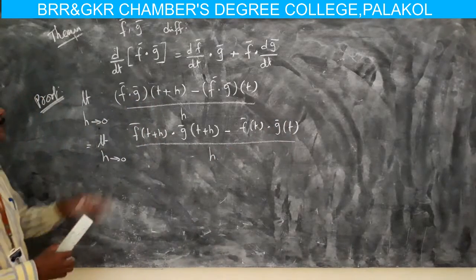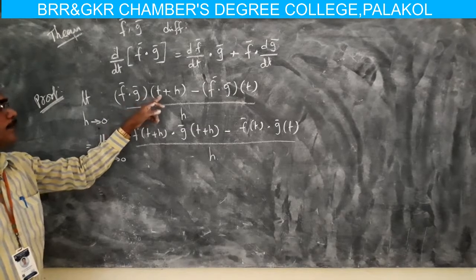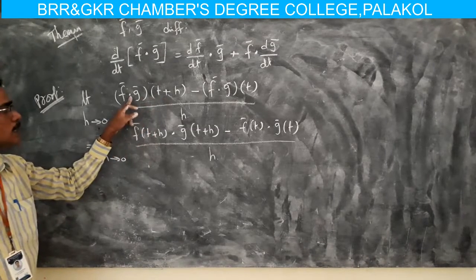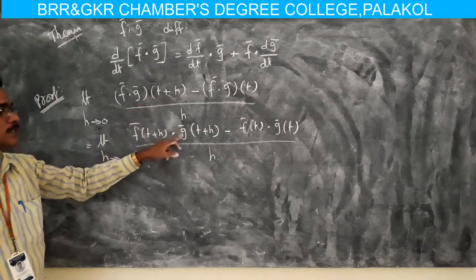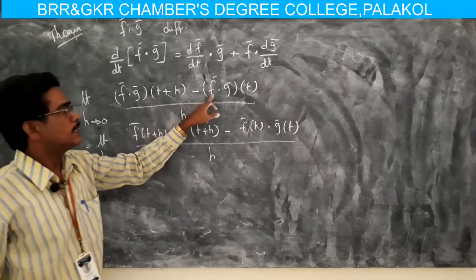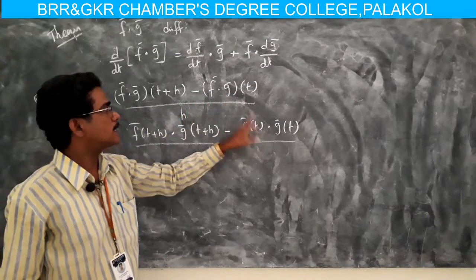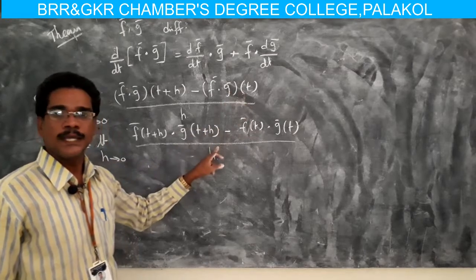Now, f(t+h)·g(t+h) − f(t)·g(t), divided by h.